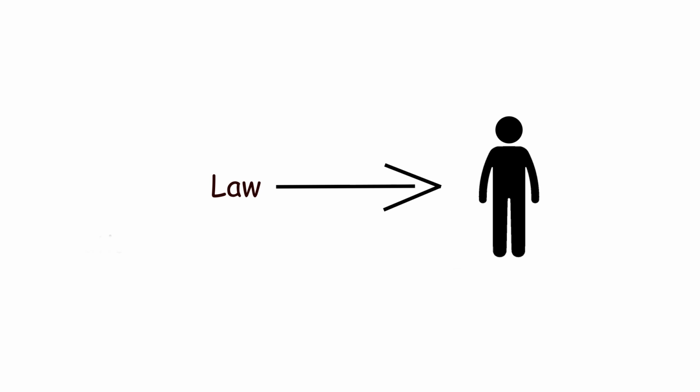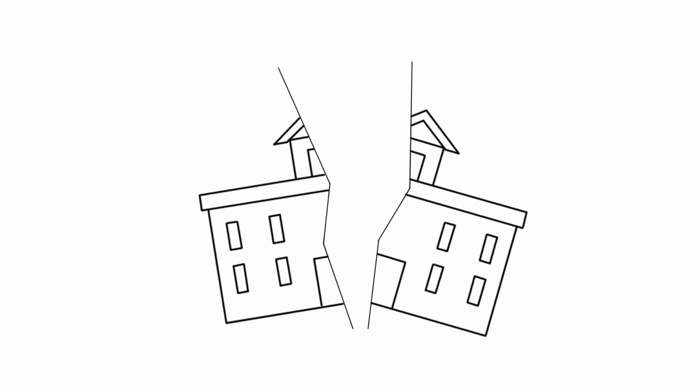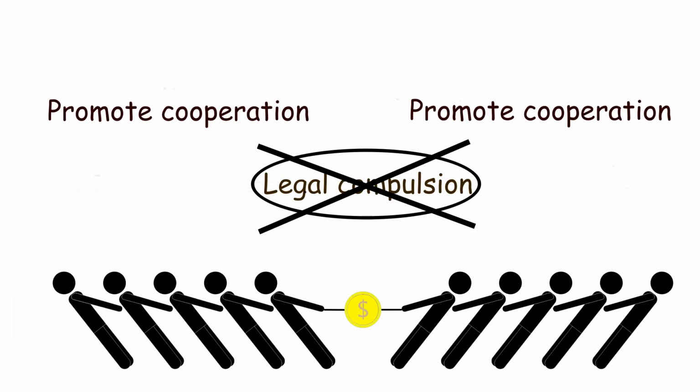Because once such laws are implemented, the government can deprive individuals of their rights at any time in the name of promoting cooperation. It can force Tom to save the 10,000 people instead of saving his mother. It can take away anyone's wealth, and it can even take anyone's life. Such laws are bound to cause panic among everyone, and the country will inevitably collapse very quickly. Therefore, in order to avoid the collapse of the country, in terms of promoting cooperation, the government cannot force everyone to cooperate. It has to respect the will of individuals. Even if Tom doesn't save the 10,000 people, he won't be punished in any way.